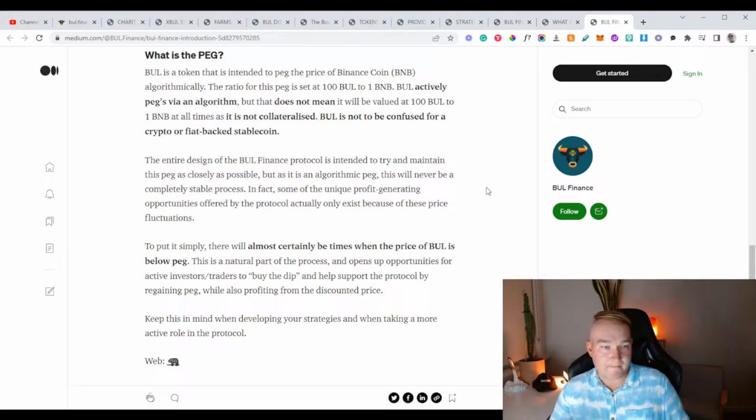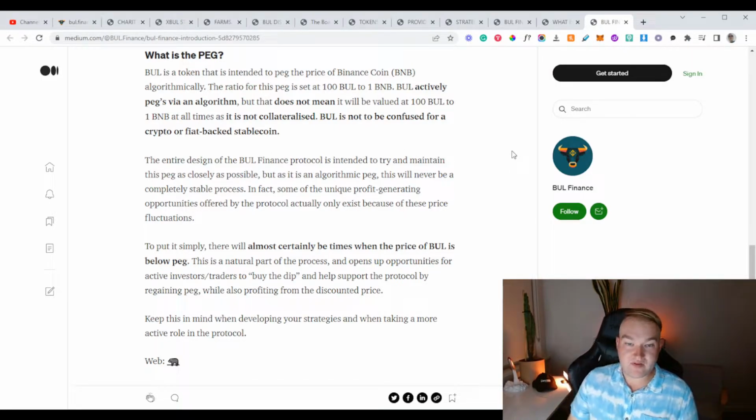What is the peg? Now, bull is a token that is intended to peg to the price of Binance coin, BNB, algorithmically. Okay, so it's algorithmic. So maybe it's not manual at all. The ratio for this peg is set at 100 bull to 1 BNB. Bull actively pegs via an algorithm, but that does not mean that it will be valued at 100 bull to 1 BNB at all times, and it is not collateralized.